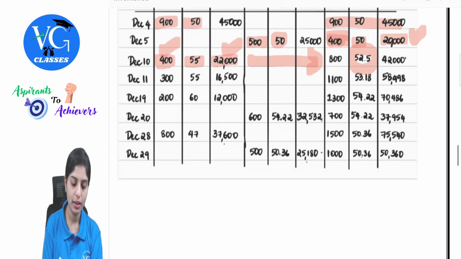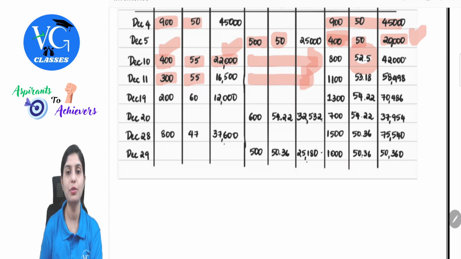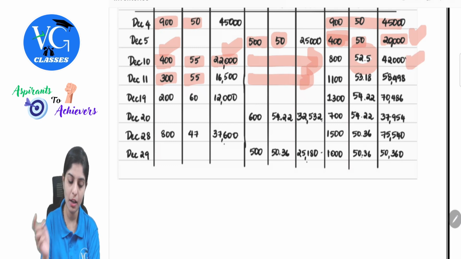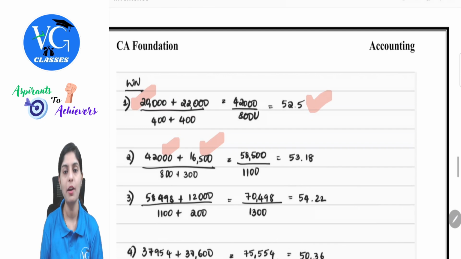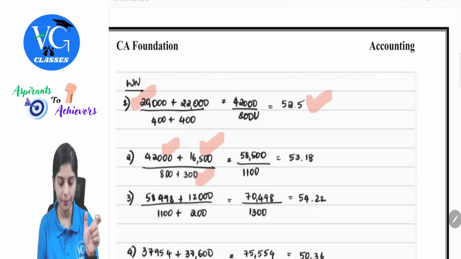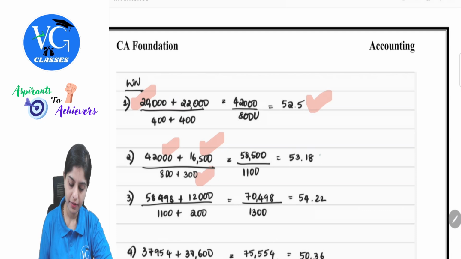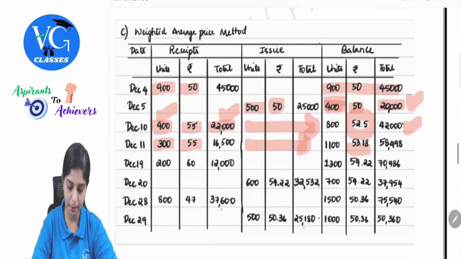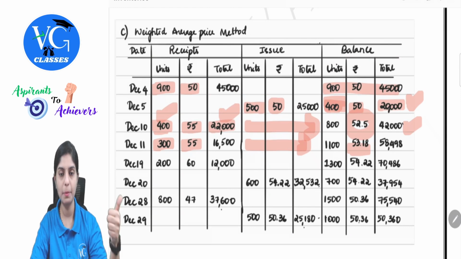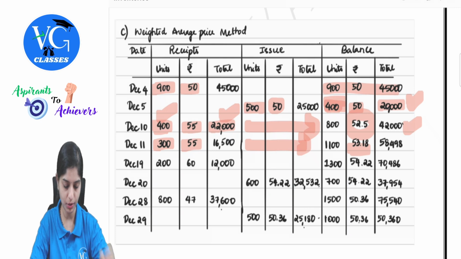Yes. Next day on the 11th, we additionally purchased 300 units at 55, so it becomes 16,500. Now here, same logic again, we have to take the total cost of goods available for sale. From the previous one, we had 42,000 still available. From the recent purchase, 16,500. With respect to units, 800 units was already there, 300 additionally purchased. So if I add and then divide, we will get 53.18, which is nothing but the price point for the next particular balance. So total units will be 800 plus 300, therefore 1100 units.